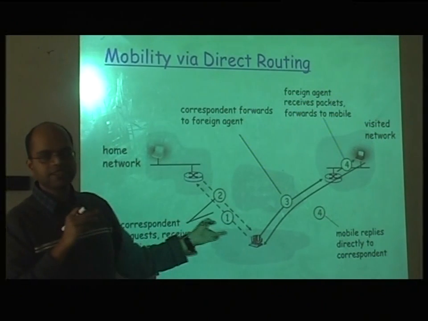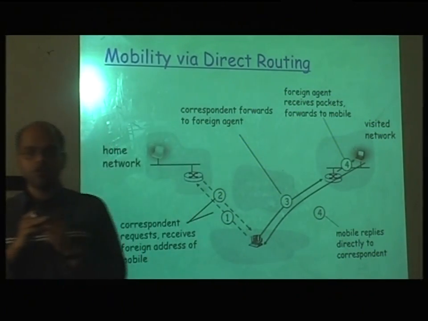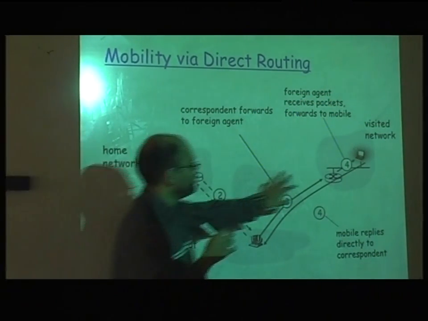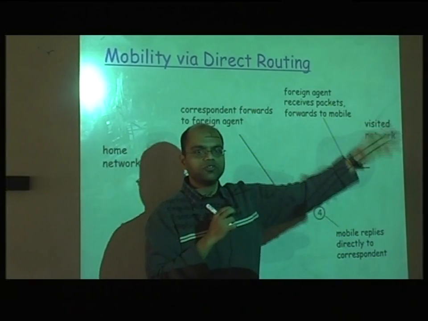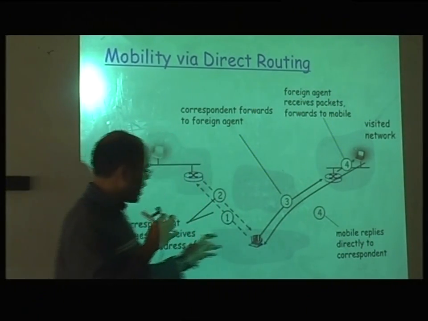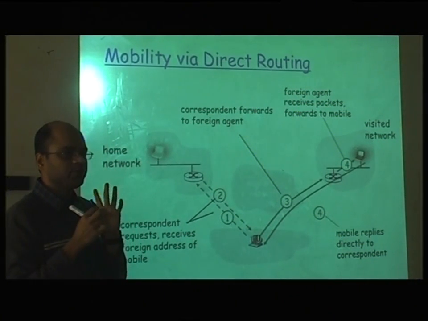Now this is a little bit challenging because the correspondent node always has to keep on changing this IP address. Now if you move from V1 to V2 to V3 to V4, the connection would break. Right? So before that, it has to get a new IP address and so on. But now the challenge is, how do we get the new IP address?